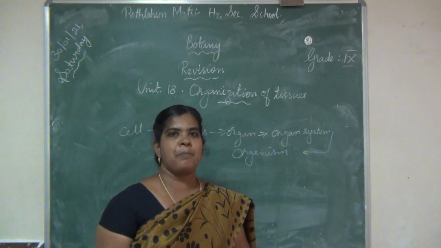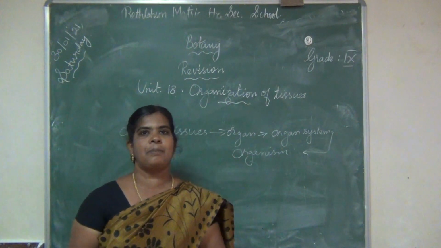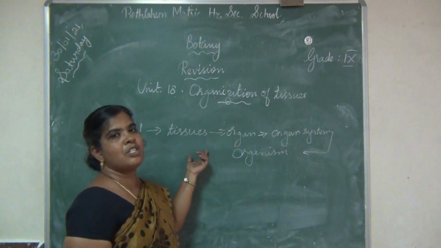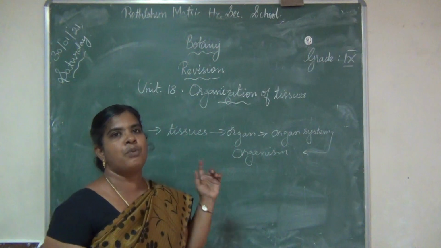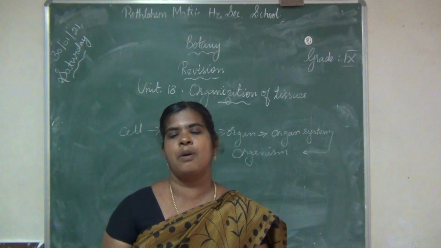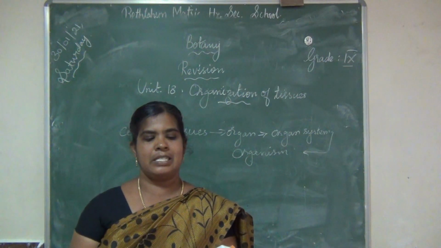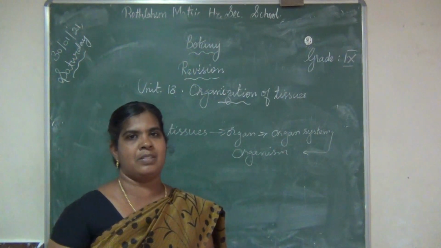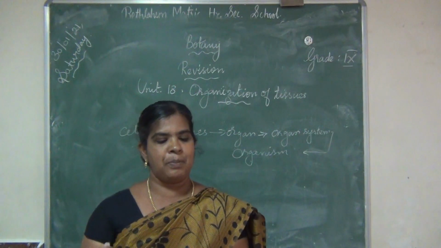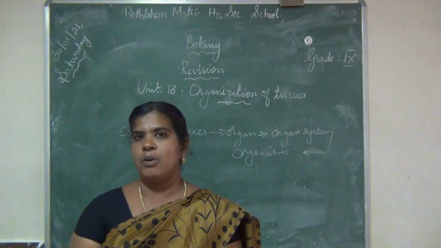Normally, leaves prepare the food. It has to be translocated to each and every part of the plant body through phloem elements. So tissues, example xylem and phloem. What is tissue? Tissue is a group of cells which perform a particular function. Next, an organ is a structure made up of a collection of tissues. So a group of tissues forms the organ. For example, in plants, the root, stem and leaves are the organs.